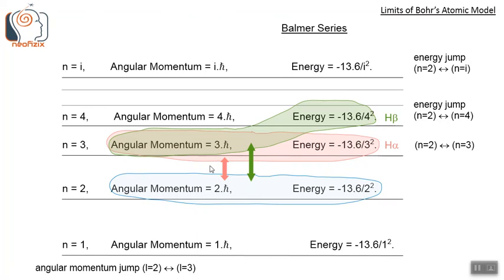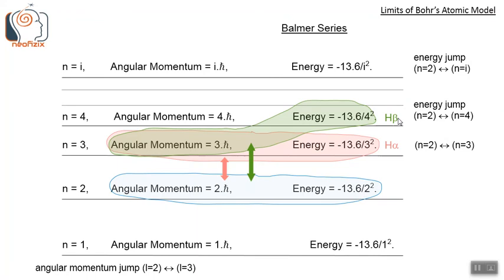In Balmer series, the electronic transitions can happen only between second and third angular momentum levels, that is L equals 2 and L equals 3. But transitions can happen between the second energy level n equals 2 and any other level n greater than 2, that is n equals 3, 4, 5, etc. In Balmer series, the H alpha line involves angular momentum jump between L equals 2 and L equals 3 levels, and the energy level jump between n equals 2 and n equals 3.